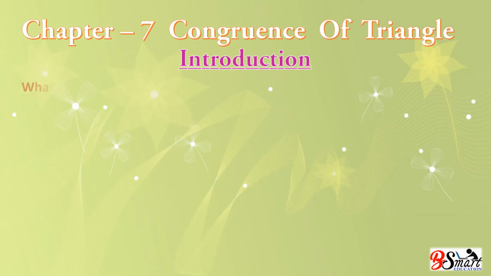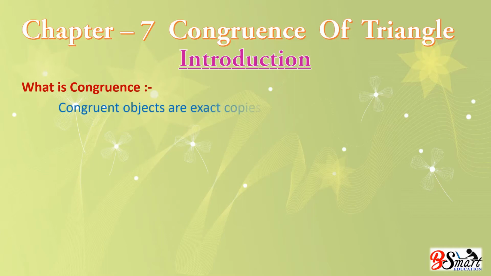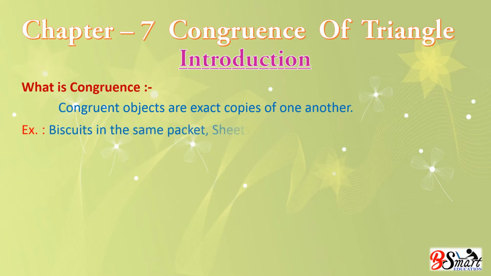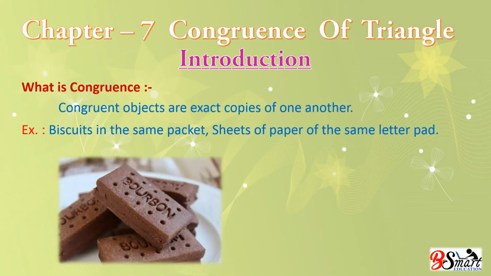What is congruence? Congruent objects are exact copies of one another. For example, biscuits in the same packet, sheets of paper of the same letter pad.